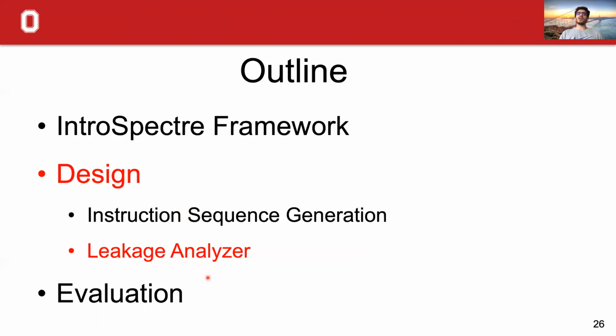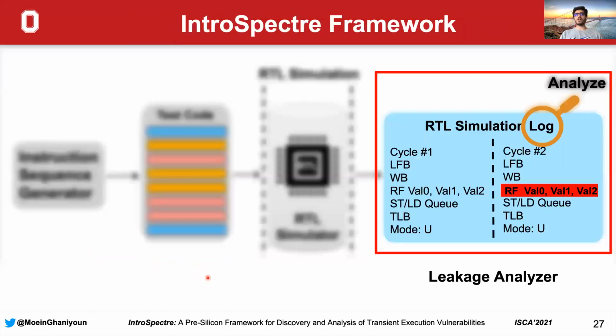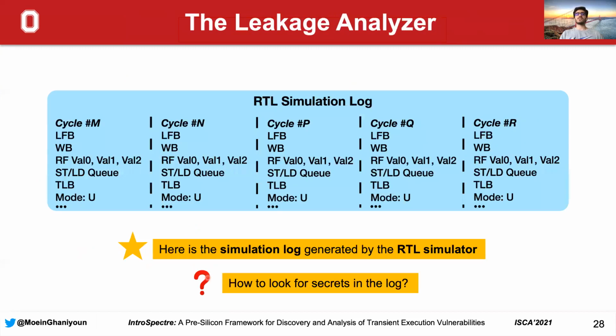So far, we have covered that the instructions are generated by our gadget fuzzer, and then they are executed on the RTL simulator, which generates a very thorough simulation log. Now it's time to analyze this log to see whether we can find the secret leakage in any of these structures or not. So now let's assume that here is the part of the simulation log generated by the RTL simulator.